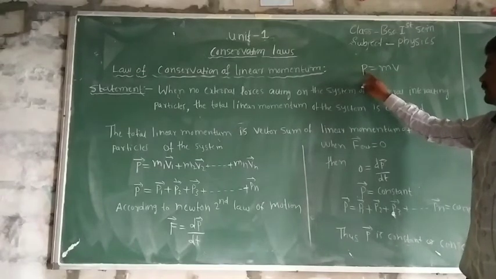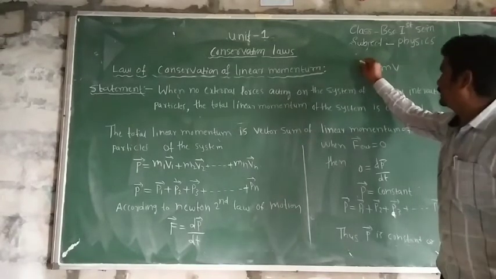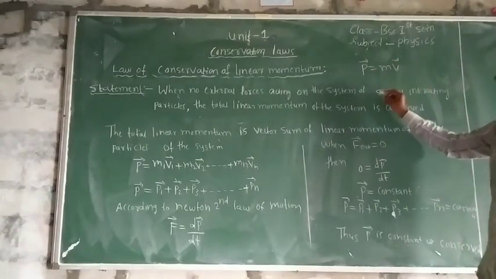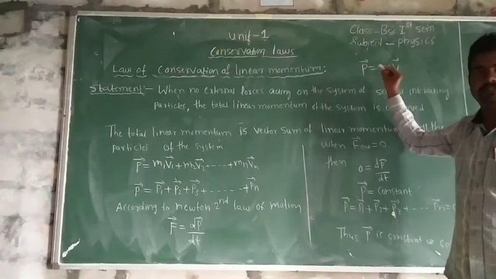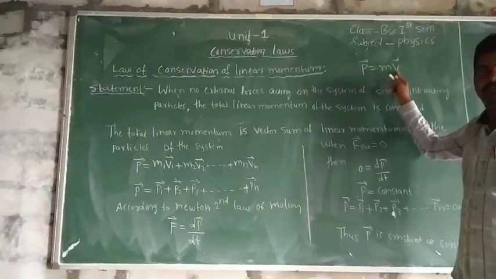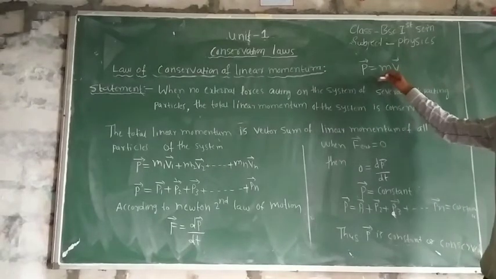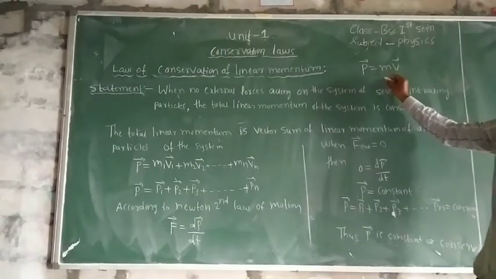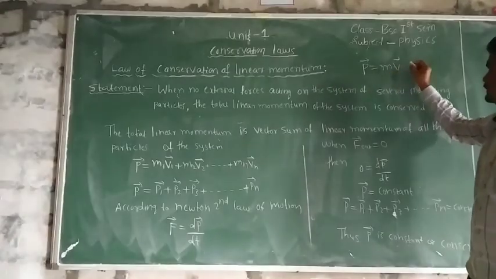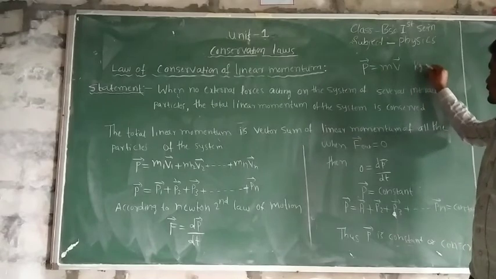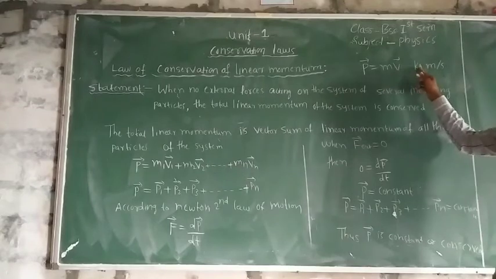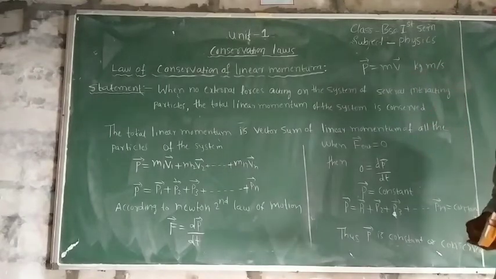P is a vector quantity, so we can write P bar = m v bar. The SI unit: mass is in kg, velocity is meter per second, so the SI unit for linear momentum is kg meter per second.